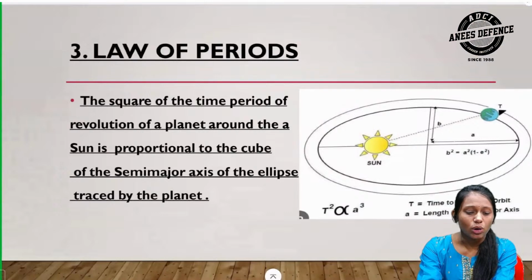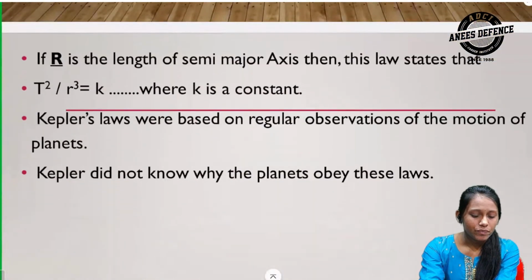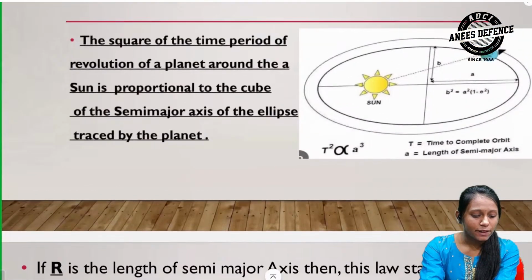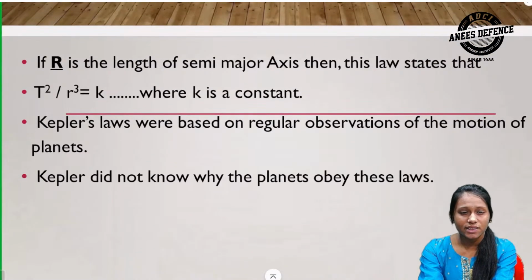And the third law was the law of periods. The law of periods states that the square of the time period of revolution of a planet around the sun is proportional to the cube of the semi-major axis of the ellipse traced by the planet. In this figure, if r is the length of the semi-major axis, then this law states that T squared by r cubed equals k, where k is a constant.